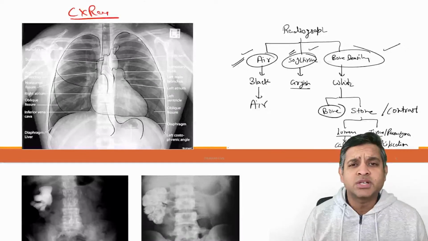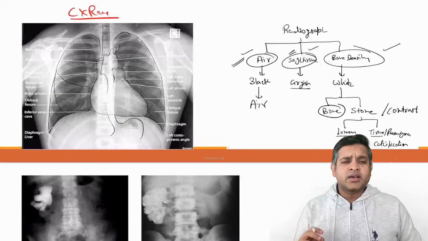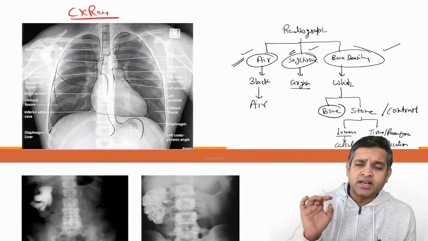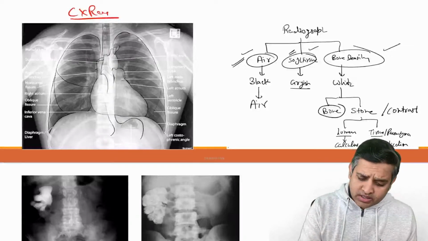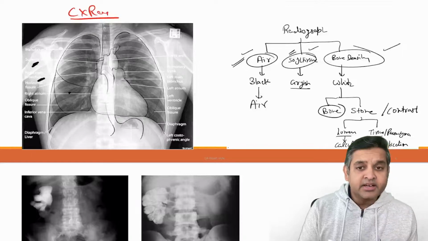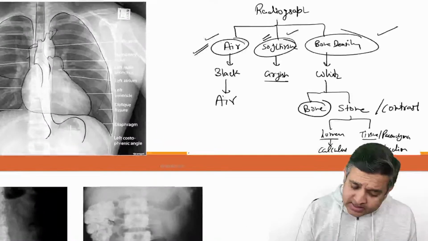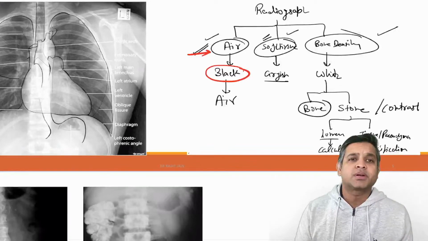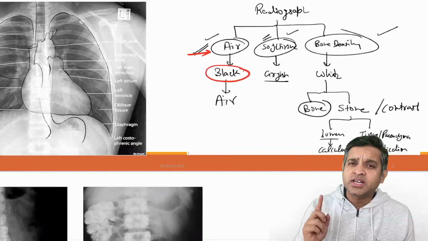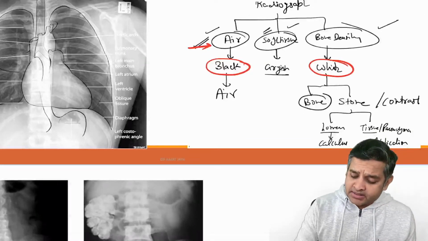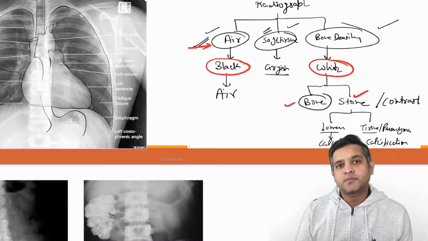Now always remember that in your life, whenever you see an X-ray, you will realize that there are three colors that you're going to see. These three colors are black, white and grayish. Anything that is black on X-ray has to be air. Remember, anything that is black on the X-ray has to be air. If it is white, it is either bone or stone.